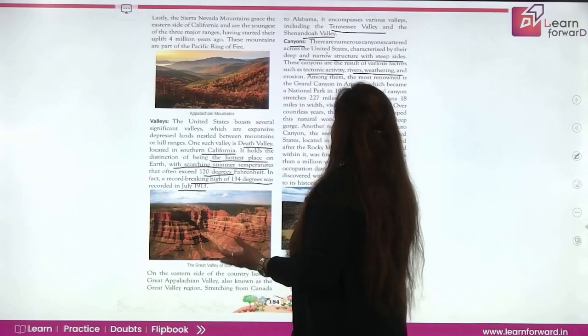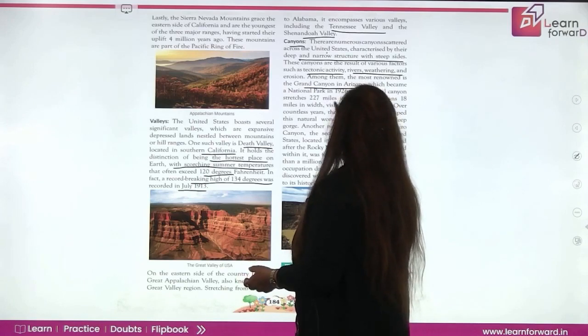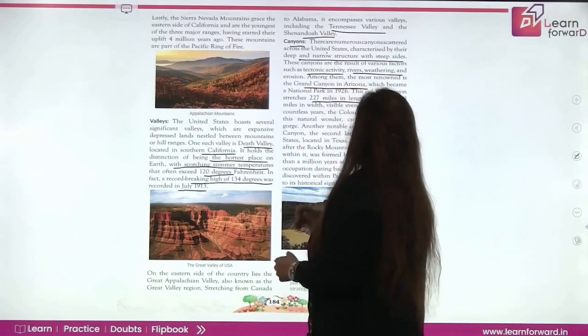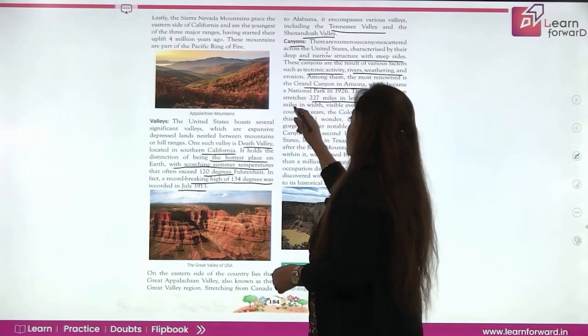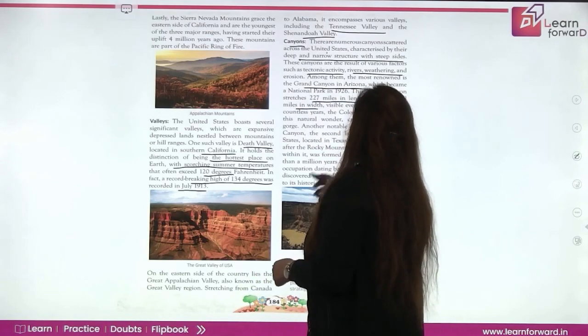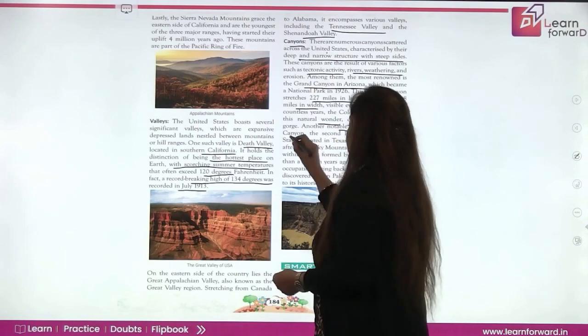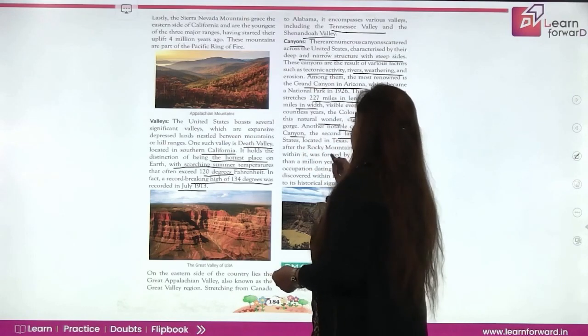Among them, the main renowned one is the Grand Canyon in Arizona, which became a national park in 1926. Now, this colossal canyon stretches 227 miles in length, and it is around 18 miles in width. Over countless years the Colorado River shaped this natural wonder, creating a mile-deep gorge. Another notable canyon is Palo Duro Canyon. It is the second largest in the United States, in Texas.